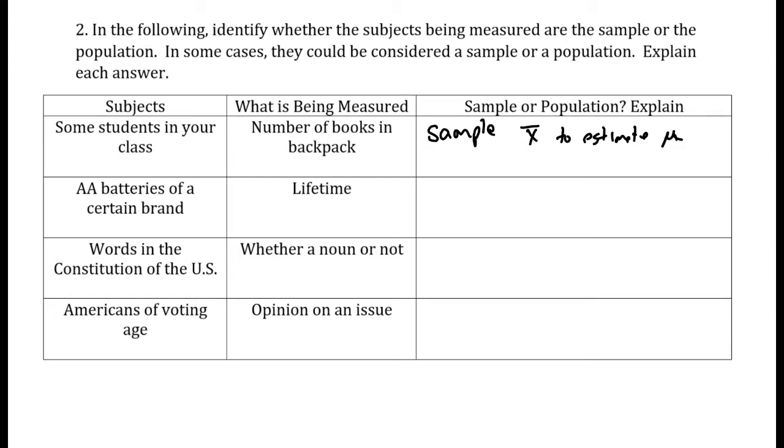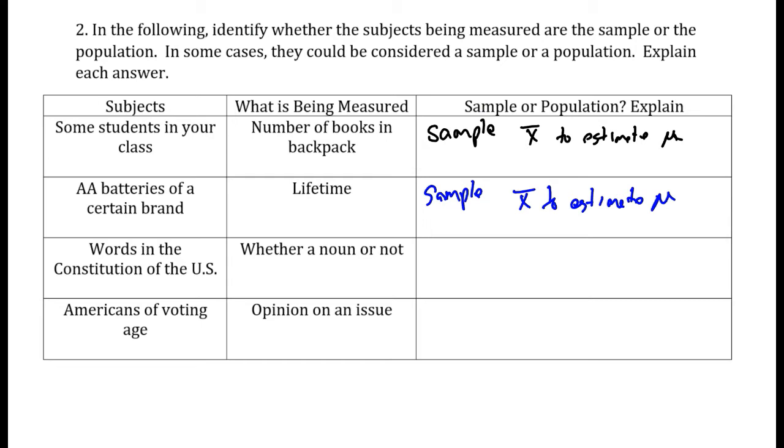Moving on to the next one, AA batteries of a certain brand. So this clearly has to be a sample. This has to be a sample because you can't test every AA battery even if you wanted to. You could not study the entire population of this, because there's a lot of AA batteries in the world. And we're going to measure their lifetime, so that's probably going to be a mean that we're going to look at again. We're going to find the average lifetime to estimate the parameter mu. We're going to use the sample mean to estimate the population mean. So it's clearly a sample because you're not checking every single AA battery that exists.